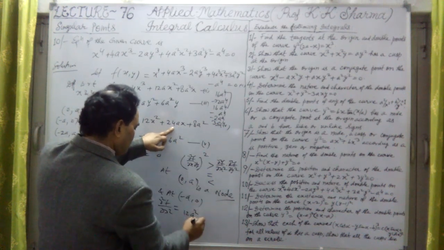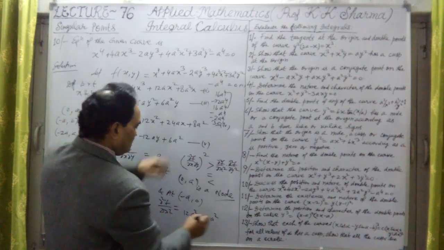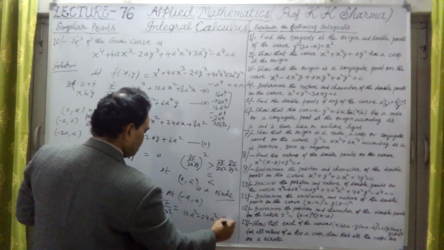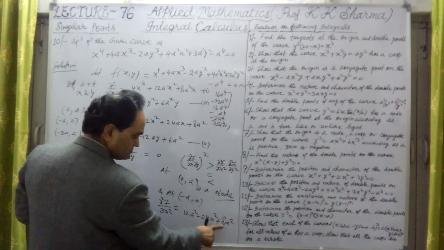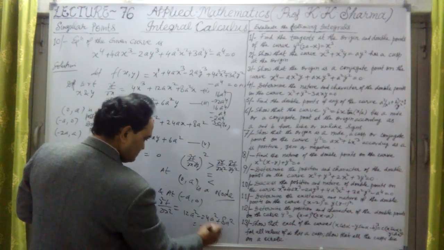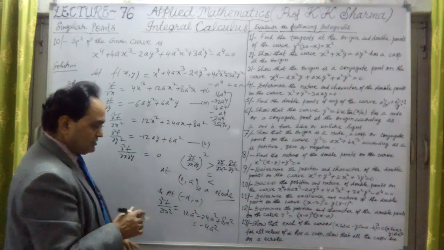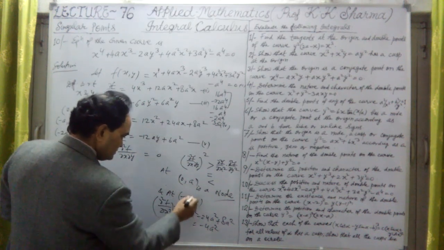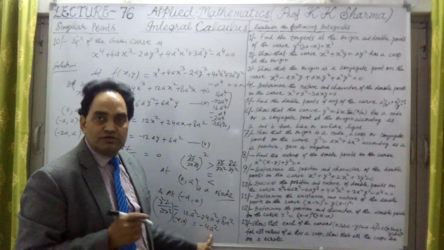This is minus 24a square. This is plus 8a square, positive. So what we obtain, 12 plus 8, 20, minus 24, minus 4a square. Del square f upon del x square at the point minus a, 0, the value is minus 4a square.